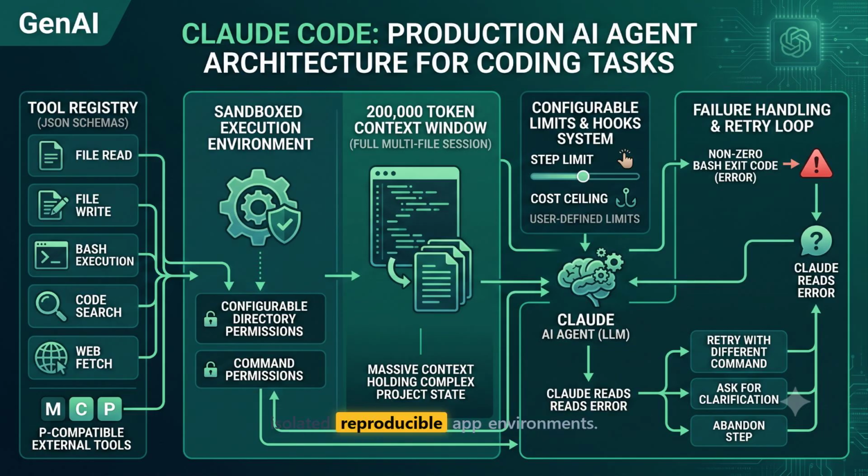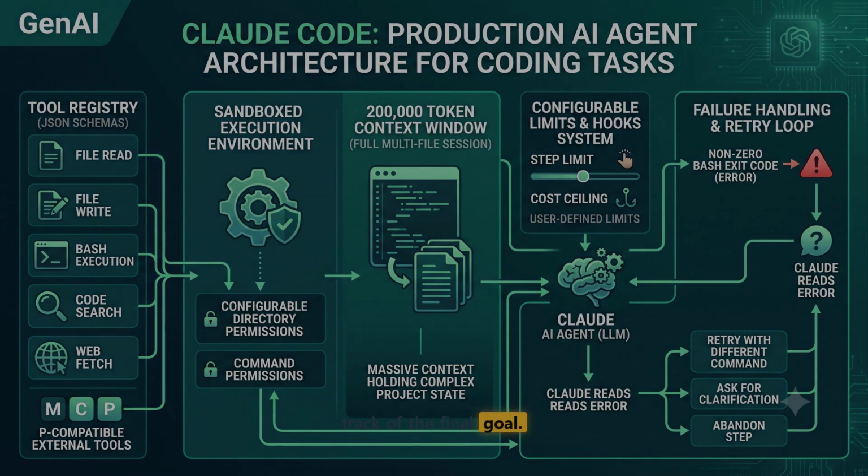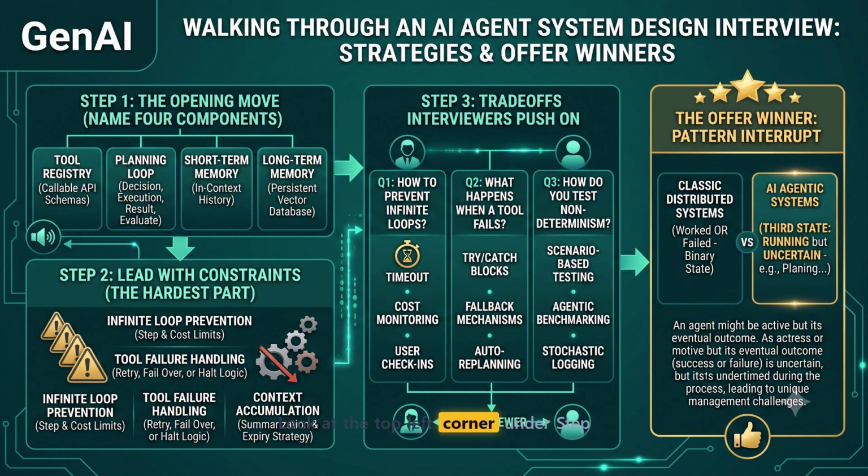But how do you actually write the system instructions that prompt an agent to build a robust mental model of its task without losing track of the final goal? Look at the top left corner under step 1 to see your opening move. The moment the interviewer finishes asking the question, name the 4 components immediately: the tool registry, the planning loop, short-term memory, and long-term memory. Then immediately pivot to step 2 right below it and say, the hardest part is managing the loop, specifically termination, failure handling, and context accumulation.